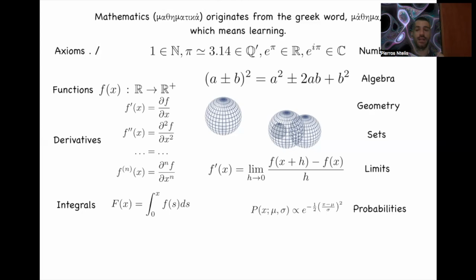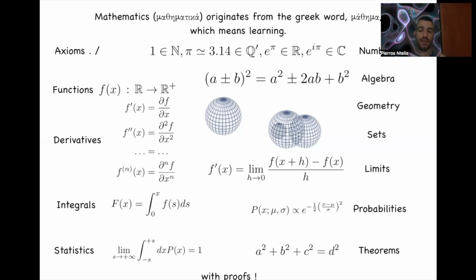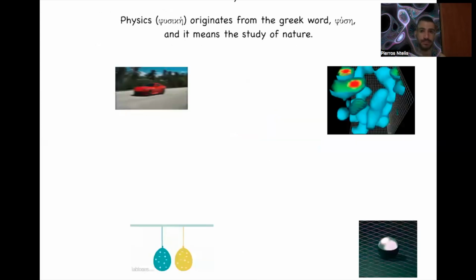Now we have also probabilities, which talk about the chances of an event happening. We have the statistics, which tell us about some statistical aspects of those events. And we have theorems, such as the three-dimensional Pythagorean theorem, and all that with mathematical proofs, and not only.